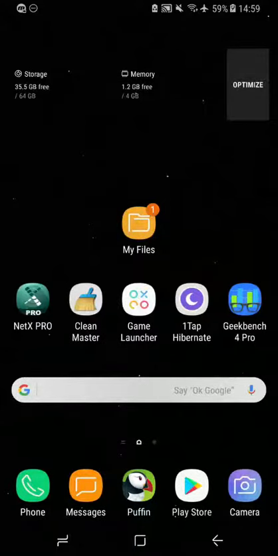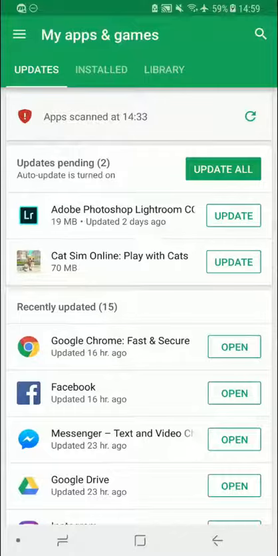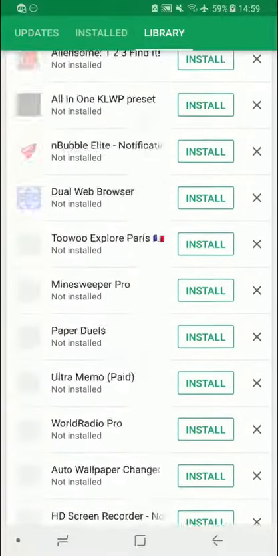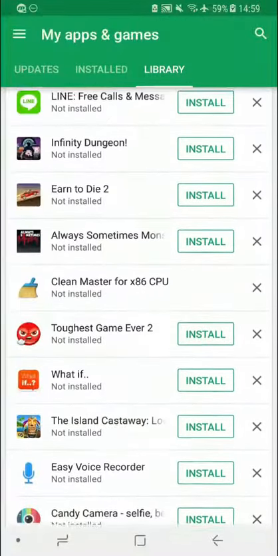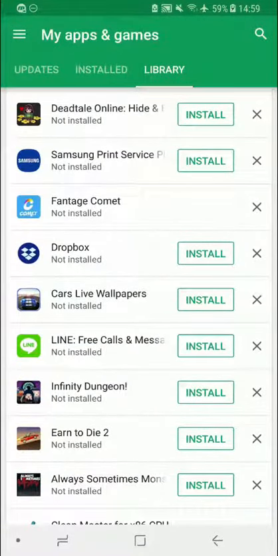I'm going to show you how to install Deadtale on your phone or Android computers. So yeah, I'm going to show you first on the Play Store that I really have Deadtale on my phone. There you go, Deadtale Online Island Escape.